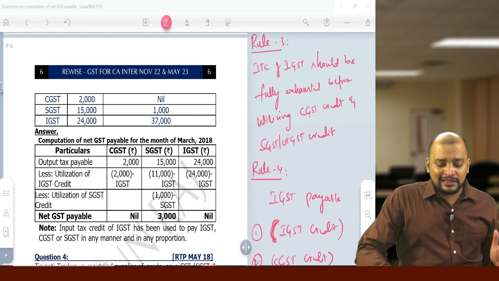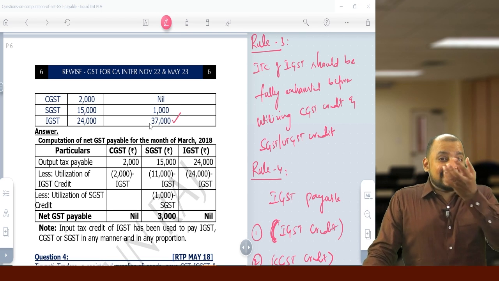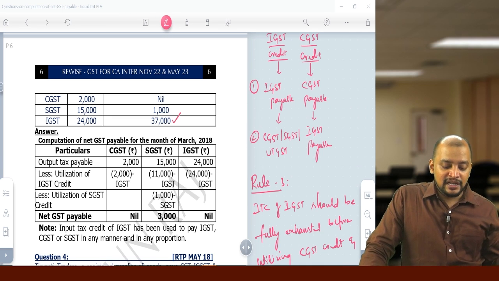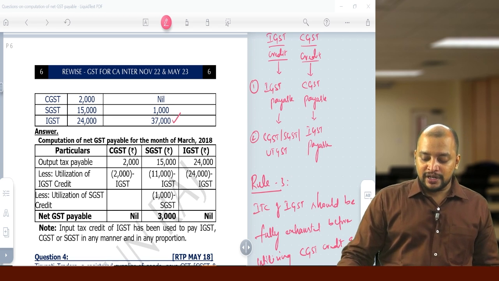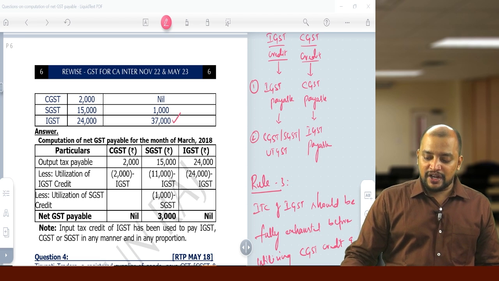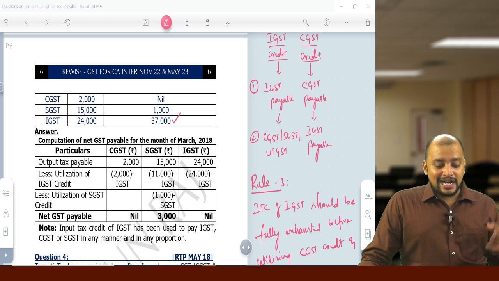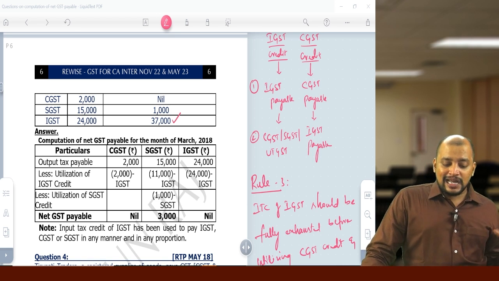So I am taking 37,000 first, and then rule 2 says that IGST credit first should be utilized for payment of IGST liability. So yes, 37,000 we are using for payment of 24,000. So 37,000 minus 24,000. So what is the balance left? 13,000. So that 13,000, I can distribute between CGST, SGST.